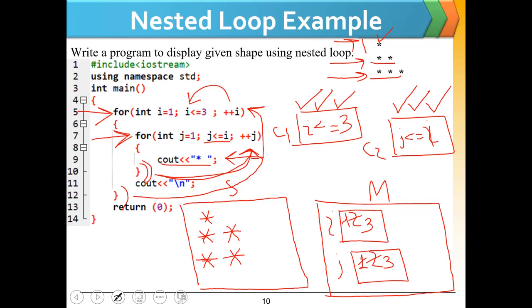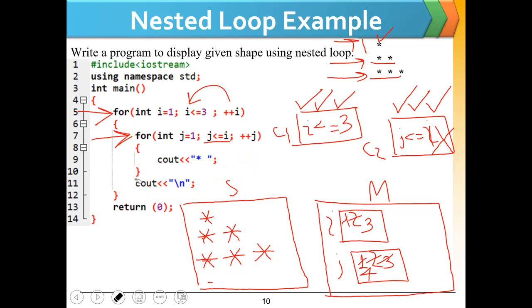When this condition is true, we will get a star on the screen. The j will be updated to 4. Since 4 is not less than or equal to 3, this condition is false and the inner for loop will be terminated, and the cout line will be executed and we will have the cursor on the next line.